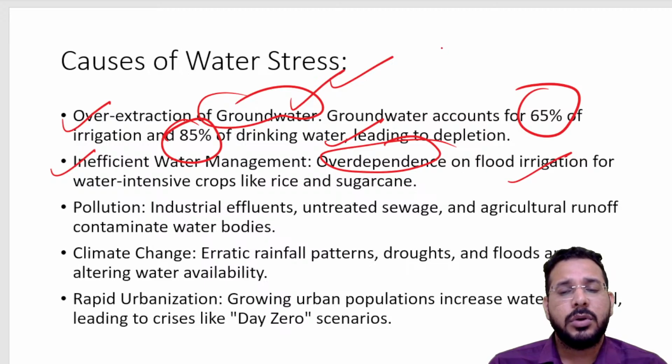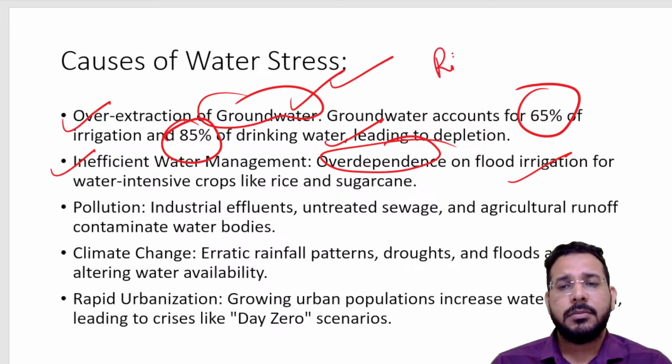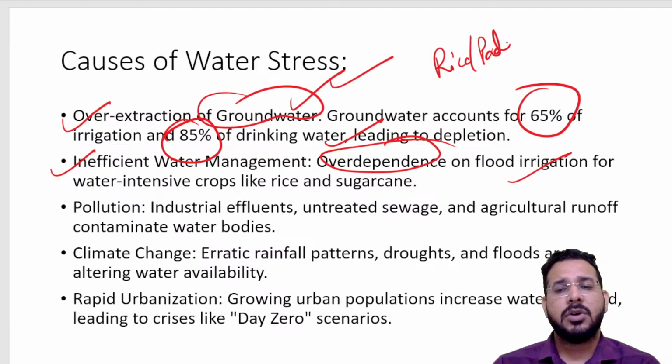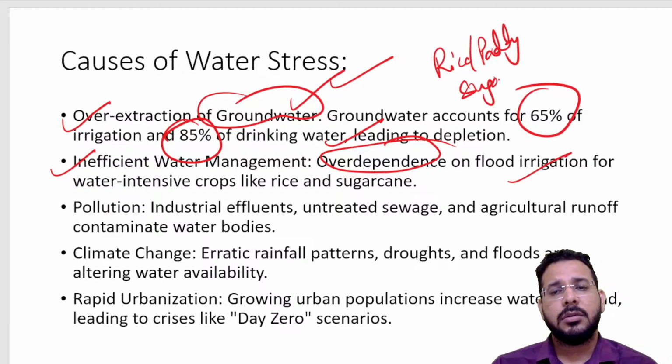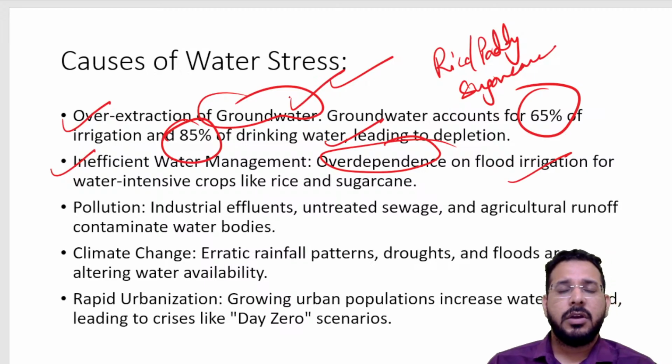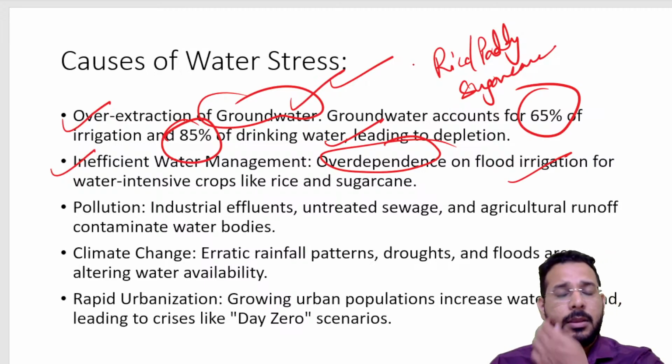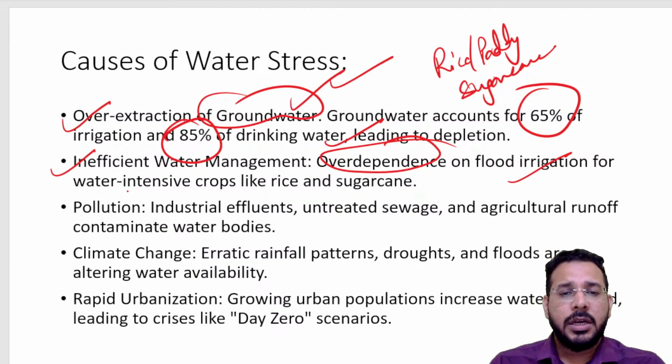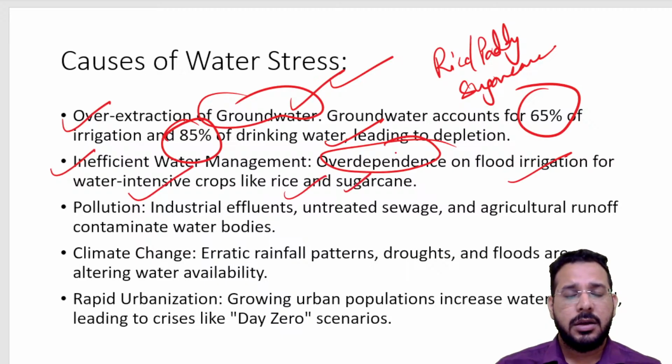If you want to grow crops like paddy, rice or sugarcane, we flood the fields with water. We are not using micro irrigation techniques, because of which it requires so much water. Water-intensive crops like rice and sugarcane mean we are not using water efficiently.